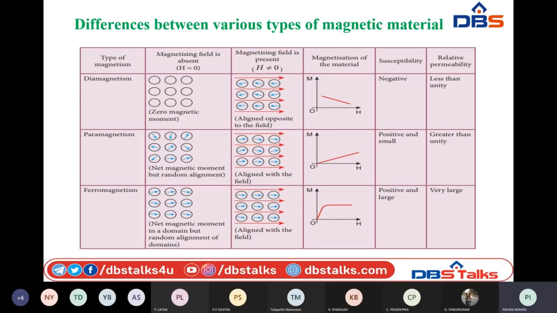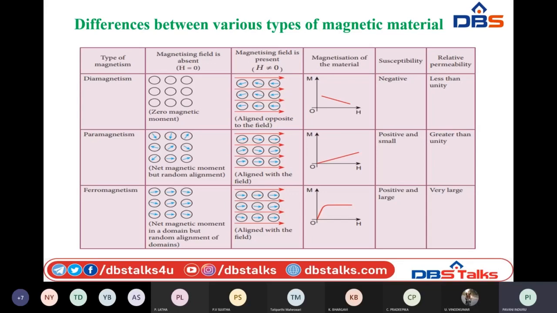And whenever we consider the spin of the electrons, whenever they are kept inside the external magnetic field, all these will try to lie in the opposite direction to the applied magnetic field. So that is why they don't allow magnetic lines of force of the external magnetic field to pass through them. So that is why there is no magnetization present in diamagnetic material.